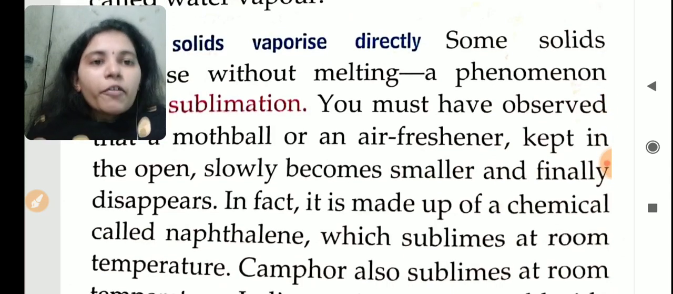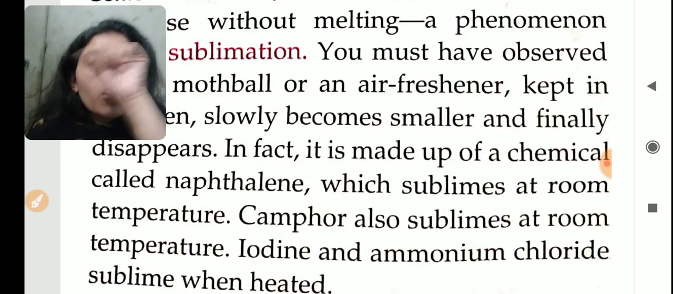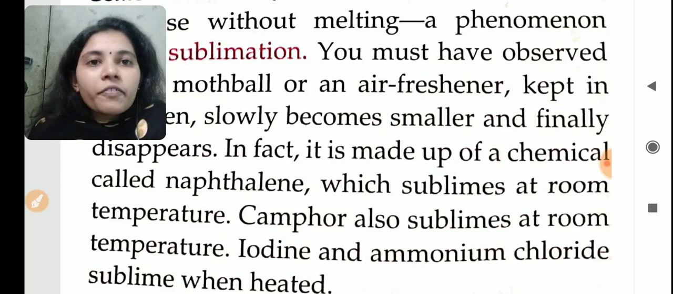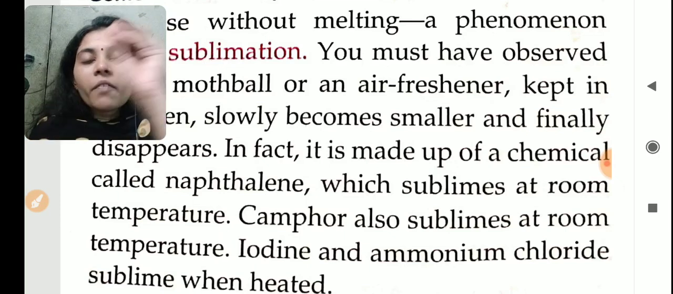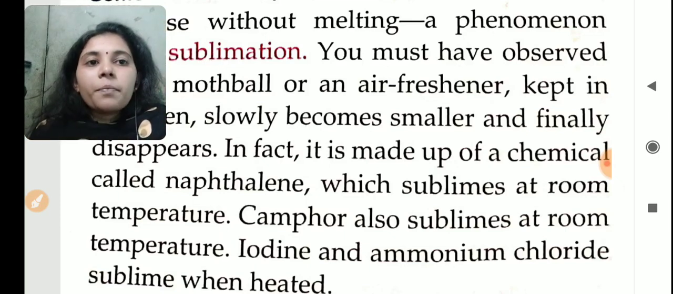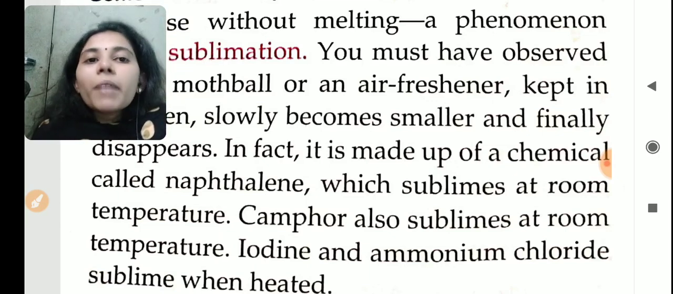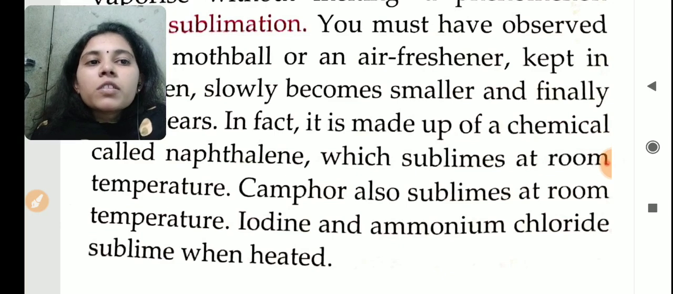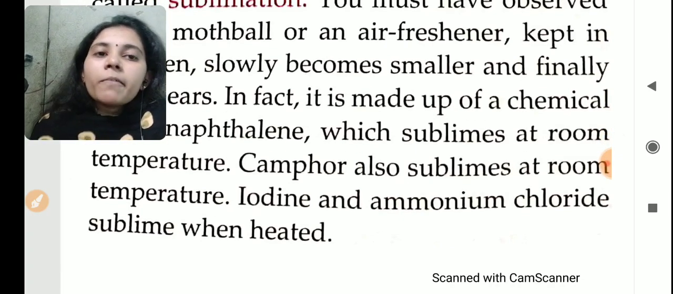Okay. In fact, it is made up of a chemical called naphthalene. Room fresheners are made up of naphthalene. Naphthalene, as I told you, for killing cockroaches we use a white color thing called naphthalene, which sublimes at room temperature. It will very quickly evaporate to vapor. It will not melt. Okay, camphor also sublimes at room temperature. Iodine and ammonium chloride sublime when we heat them.